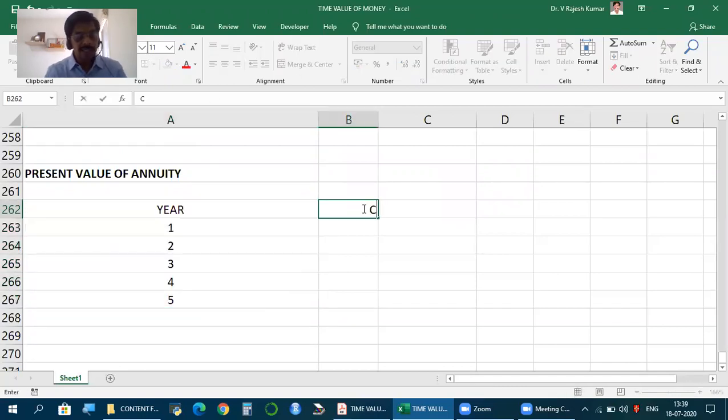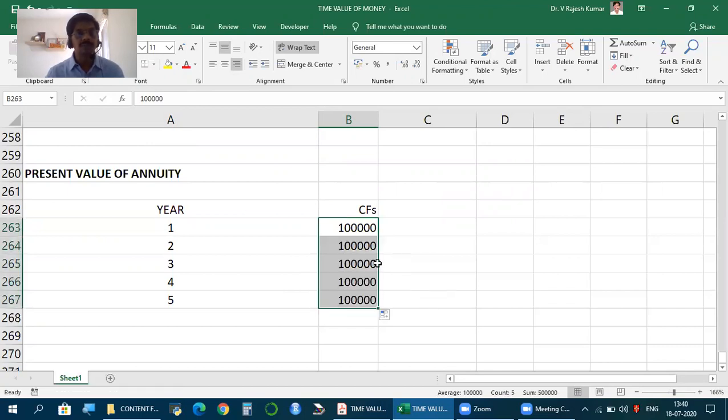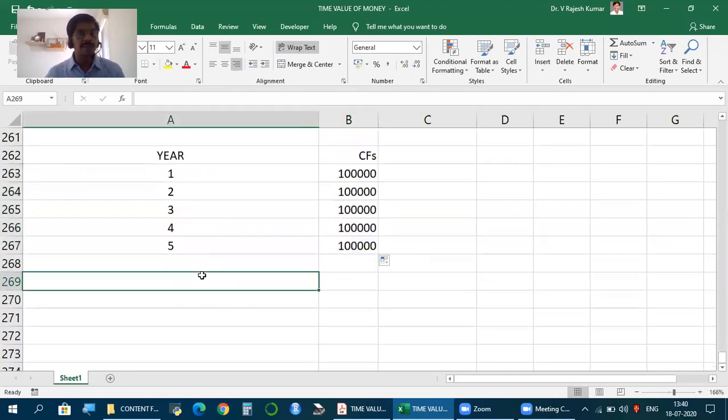Let's say this is the cash flows you will have. Cash flows. Let's say 1 lakh, 1 lakh, 1 lakh. Remember, annuity means same amount. So each year end, let us say you have to receive 1 lakh. You'll be receiving 1 lakh from some investment scheme. How much is it in today's value? 1 lakh for 5 years is 5 lakh. But in today's value, is it 5 lakh? No. Again, let's assume rate of interest is 10%.